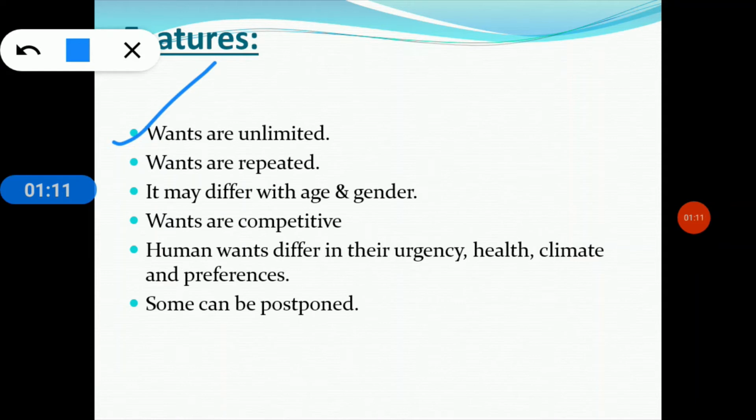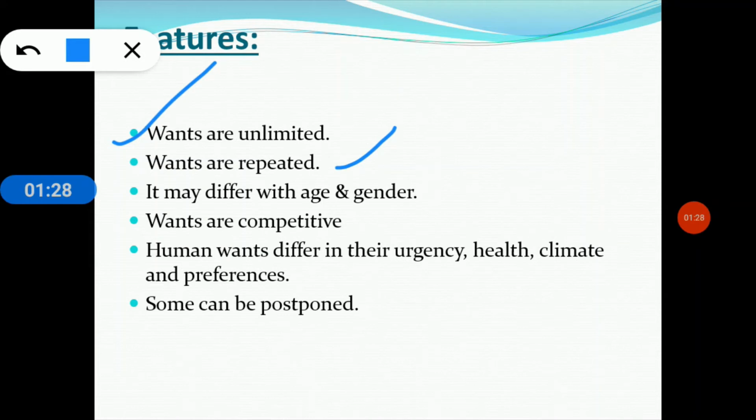And the next one is that human wants are repeated. It is a basic characteristic of human wants. They can be satisfied only temporarily. Therefore, they appear again and again, and they have to be satisfied every time.